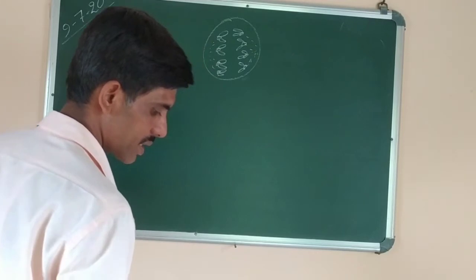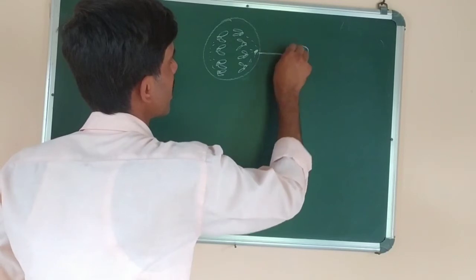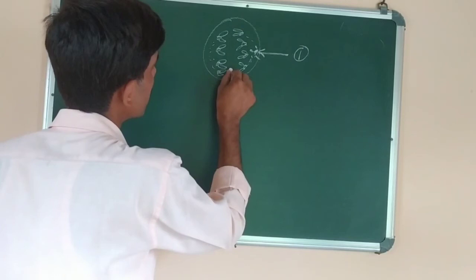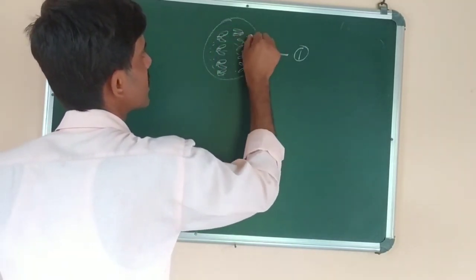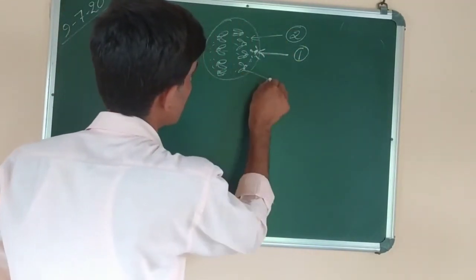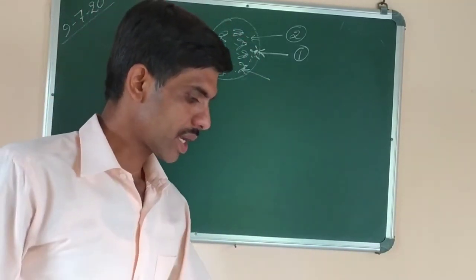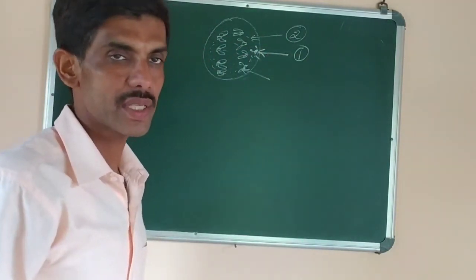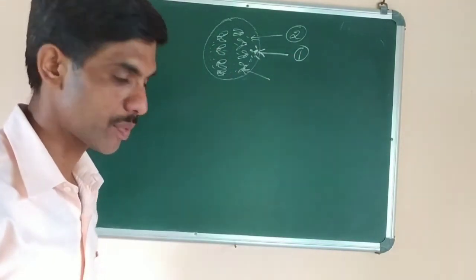Okay, now what is the question asked? Number one, this one. What is number one? This is central. Number two, these thread-like structures which are there, it is asked what are they. These thread-like structures are marked as number two. And number three, this one, it is asked what is number three. Now the question is identify the stage and give a reason to support your answer. You can see the chromosomes are moving towards the poles. So the stage is anaphase. And why is the reason? Because the chromosomes are moving towards opposite poles.